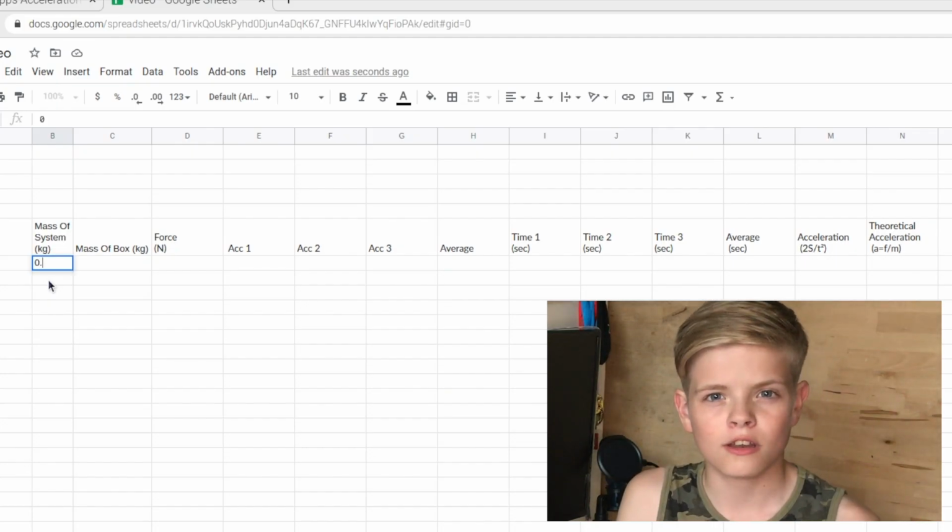Okay, done. You may have come from the physics experiment where this spreadsheet came from, or you may just want to learn about spreadsheets, which is fine. One thing, if you did come from the physics experiment, then you can change the values that we put into the spreadsheet to fit your specific experiment setup.